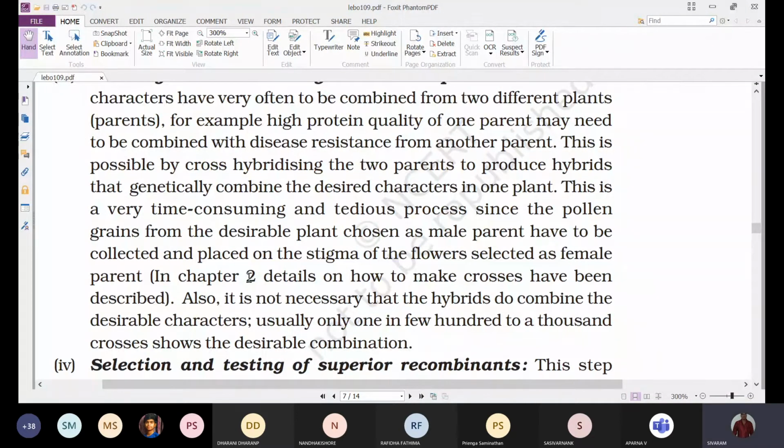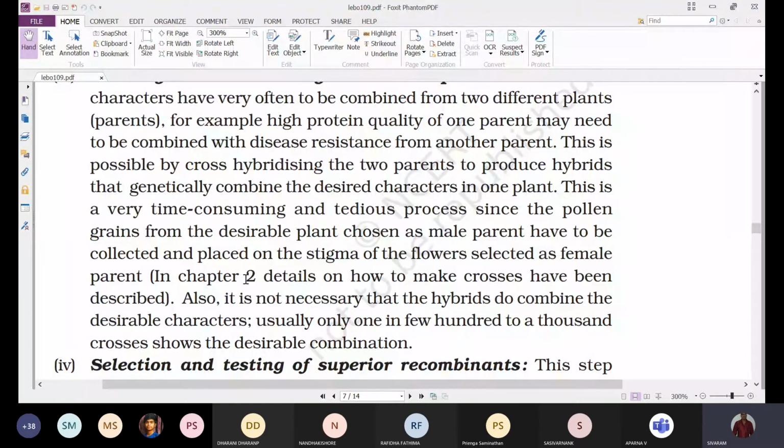We can't say that every time we'll get all the desirable characters in the new hybrids. Sometimes the undesirable characters may also get transferred, or sometimes only one desirable character might be obtained, and the other may not be obtained in that hybrid.